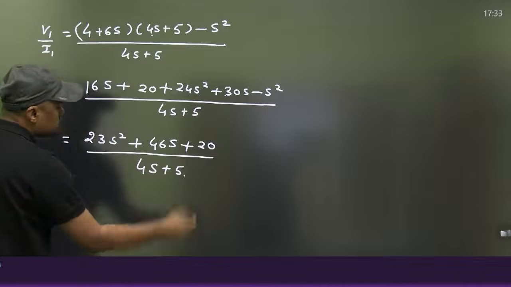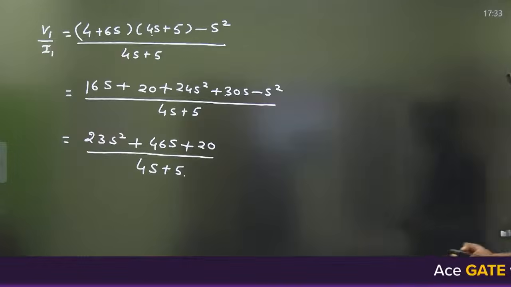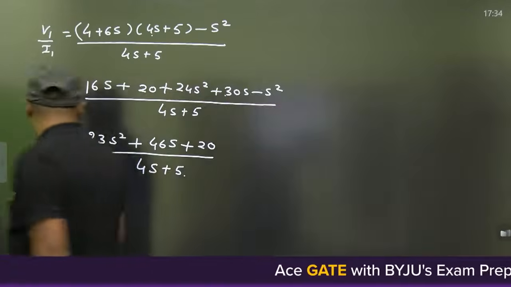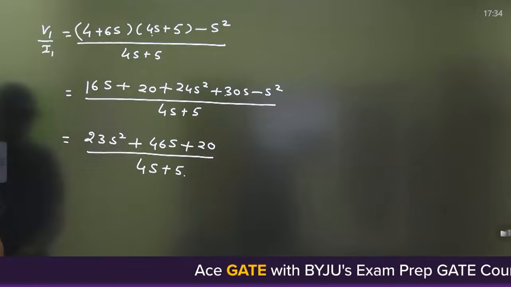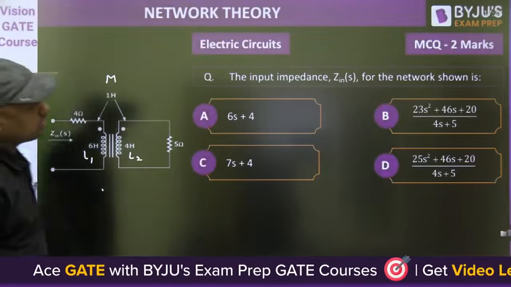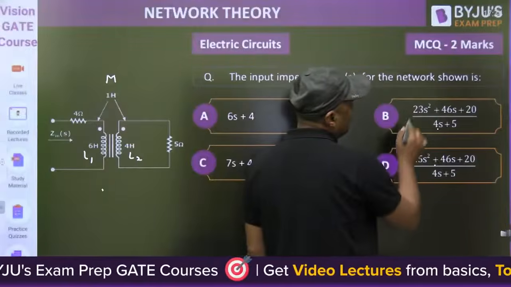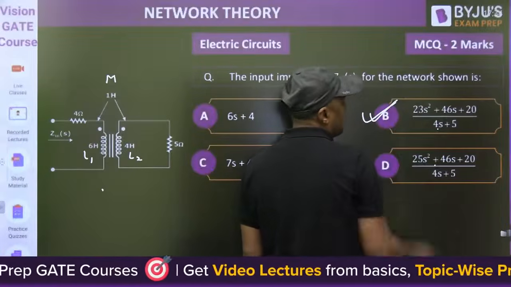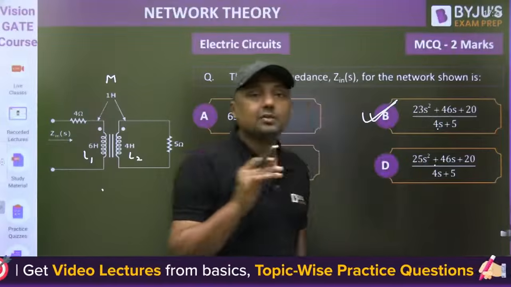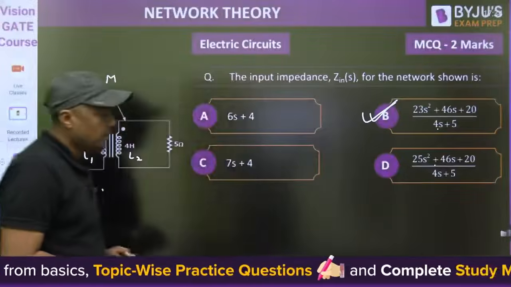Calculation is your part, but that is the way. In this way we can solve this. What is the answer? 4S plus 5 in the denominator, with 23S square. This is the answer: 46, 20, 23. Here there may be the chance of a silly mistake, a plus or minus sign. That answer will become wrong.